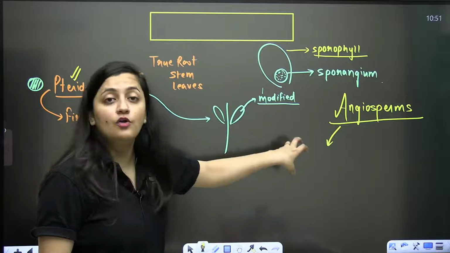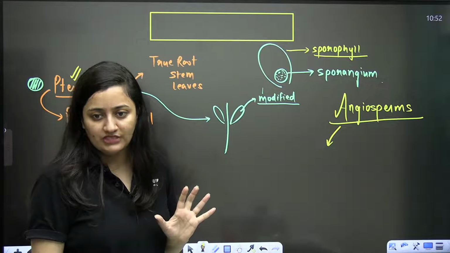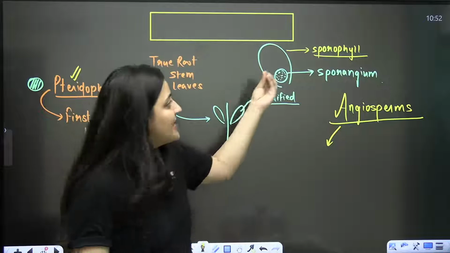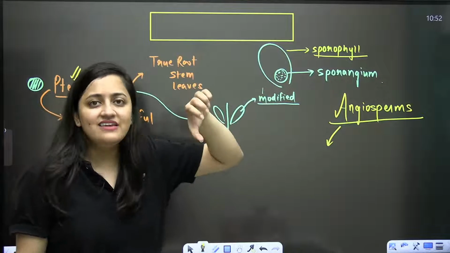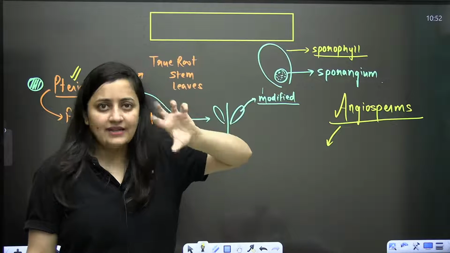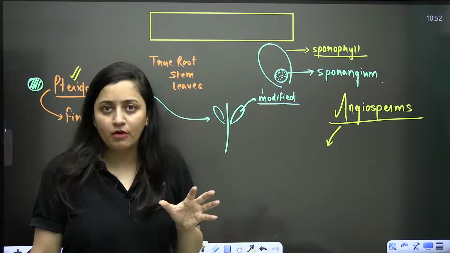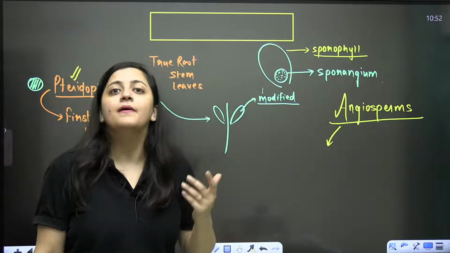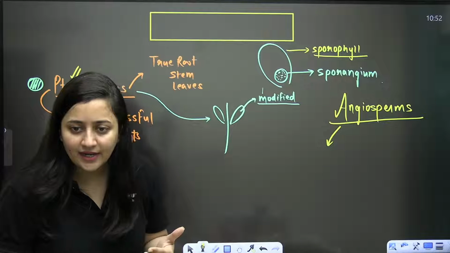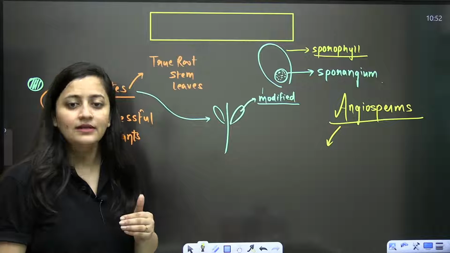So here also we will talk about microsporophylls and megasporophylls. What is the meaning of microsporophyll? A leaf-like structure having microsporangium in which microspores will form. They are the ones which will further form the male gametophyte. Is that clear?